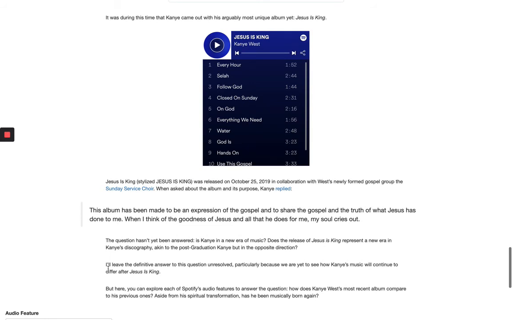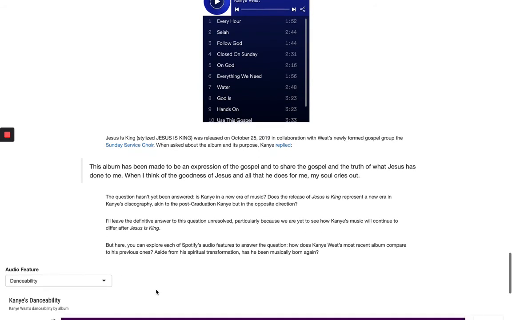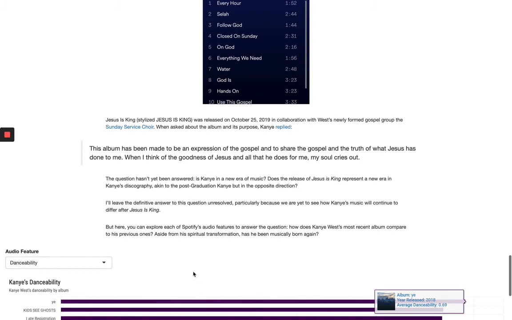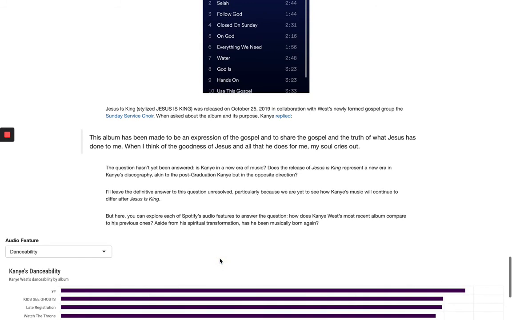Now, I'll leave the definitive answer to this question unresolved, particularly because we're yet to see how Kanye's music will continue to evolve and grow and change after Jesus Is King. But here, we can explore each of Spotify's audio features to answer the question: how does Kanye's most recent album compare to his previous ones? Aside from his spiritual transformation, has he been musically born again?